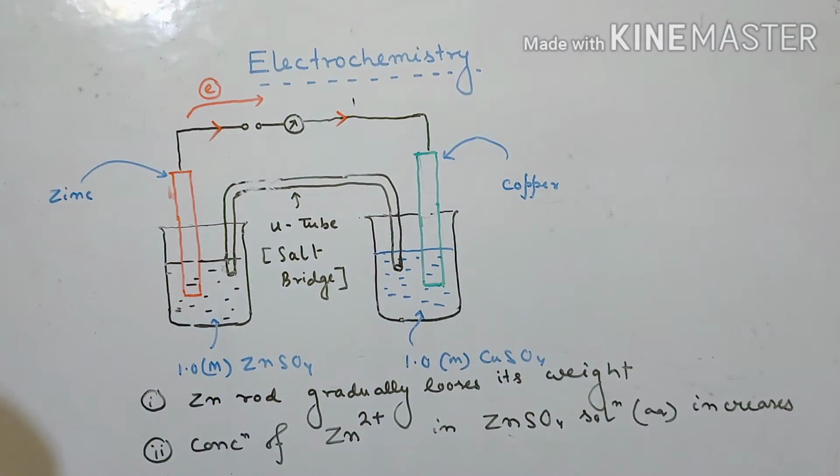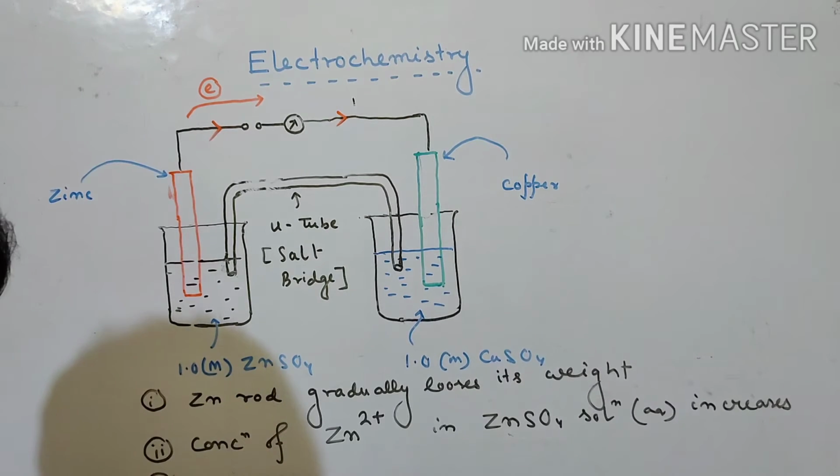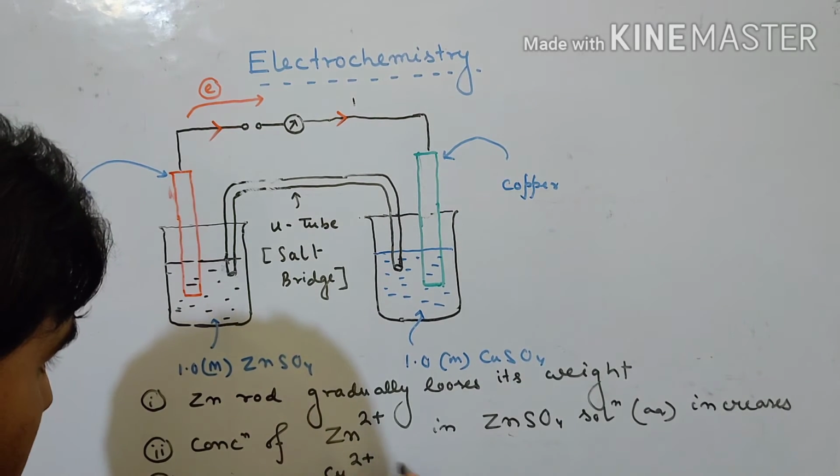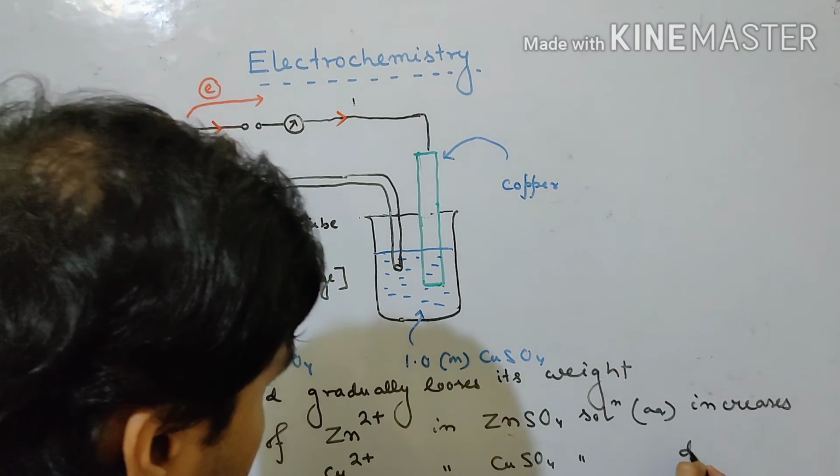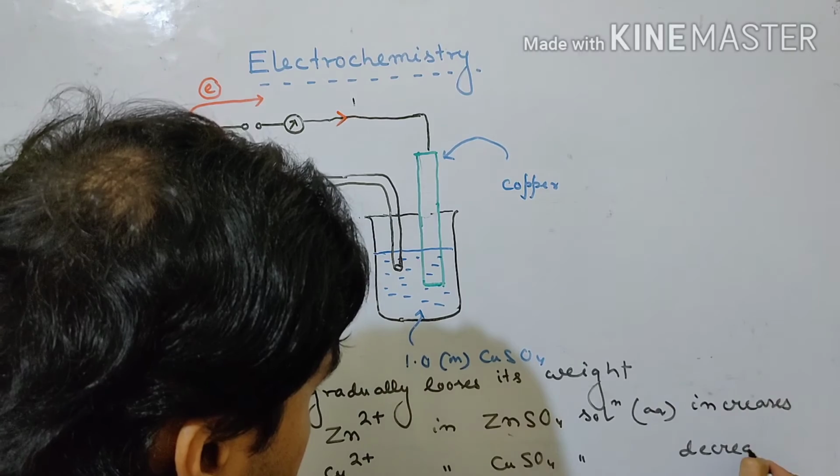We will also talk about it. Next is just the opposite. Concentration of Cu2+ in copper sulfate solution decreases.